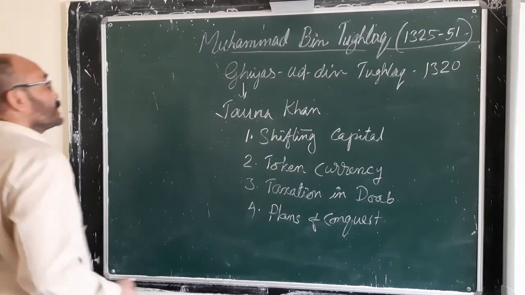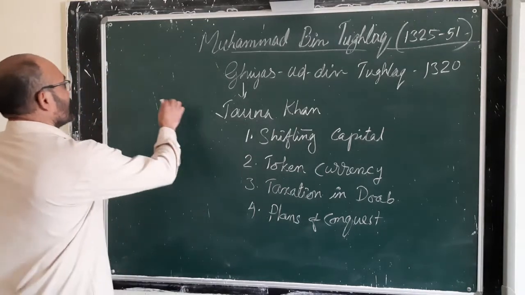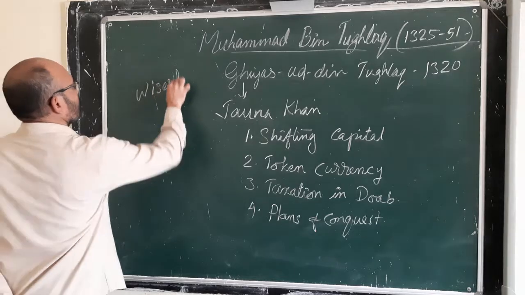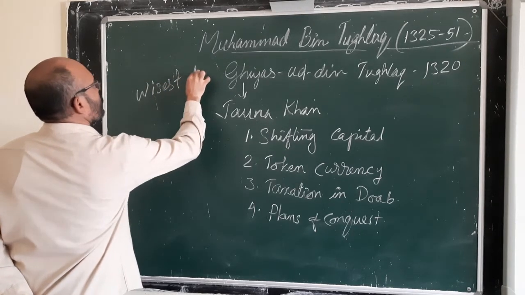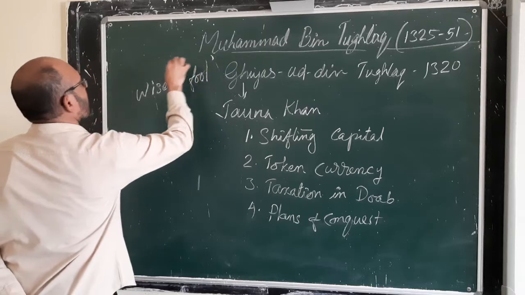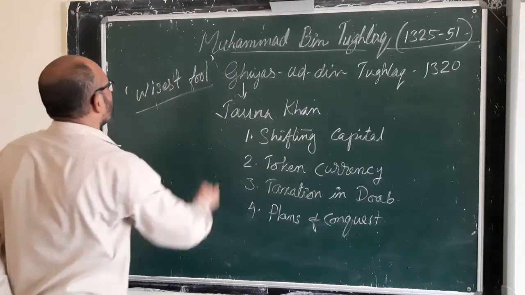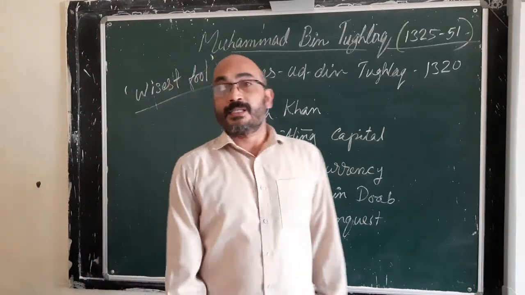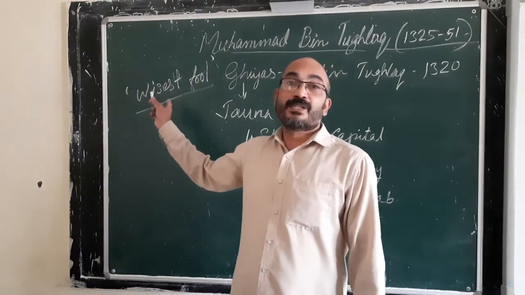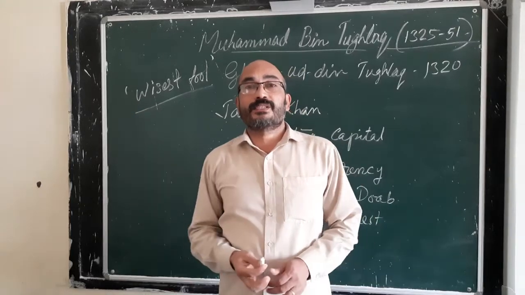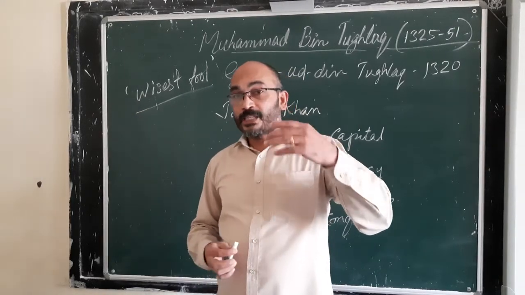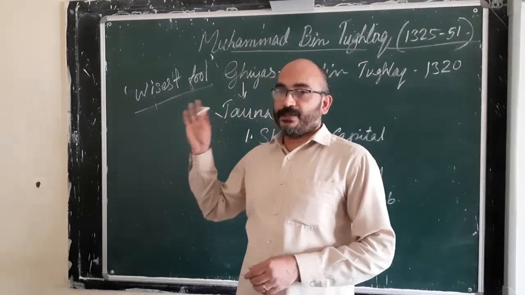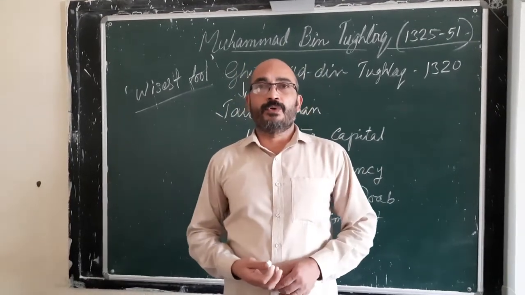Muhammad bin Tughlaq is known as the wisest fool in the history of the world, because his plans were well conceived, but he failed in their execution. Okay, that's all about Muhammad bin Tughlaq.